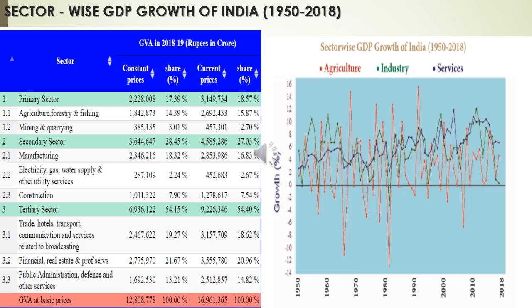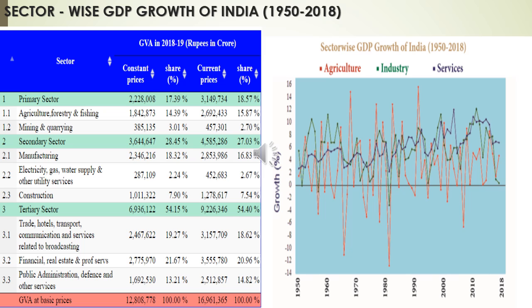But now look at the current scene. In 2017-18, agriculture was only 17%. So it declined from 51% to 17%. At the same time, the industrial sector increased from 14% to 29%, and the service sector increased from 33% to 56%.